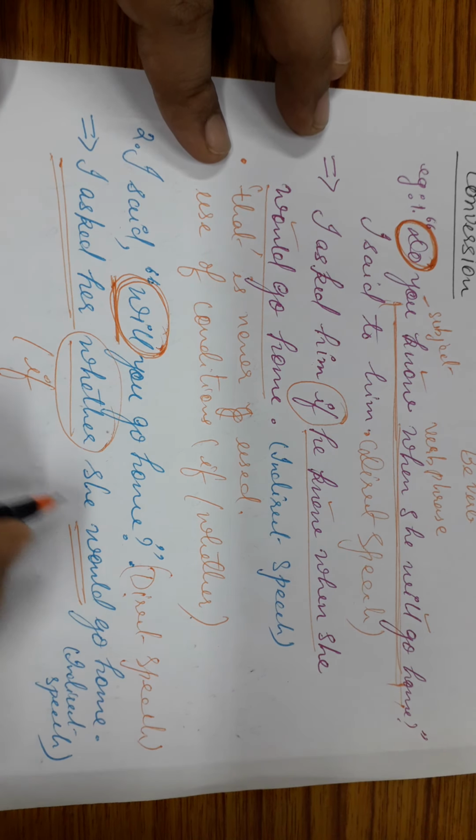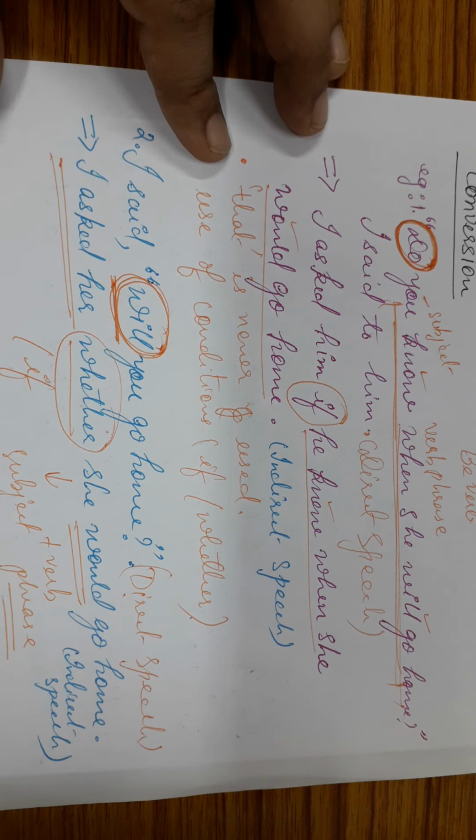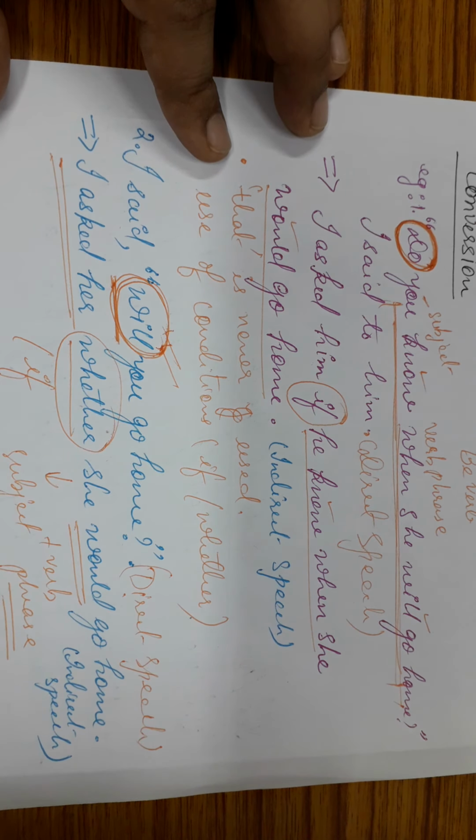How? It becomes the subject first and then the verb phrase. Now when you are converting this verb phrase, from where are you getting the main verb? You are getting the main verb from here. That is, will converts to would.